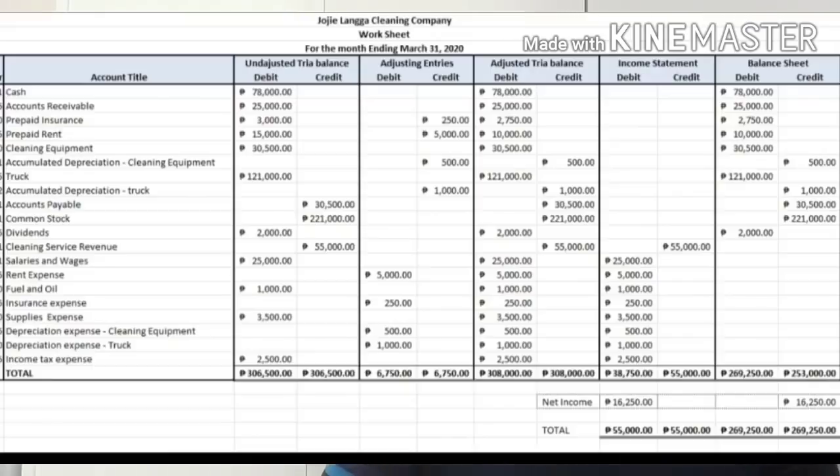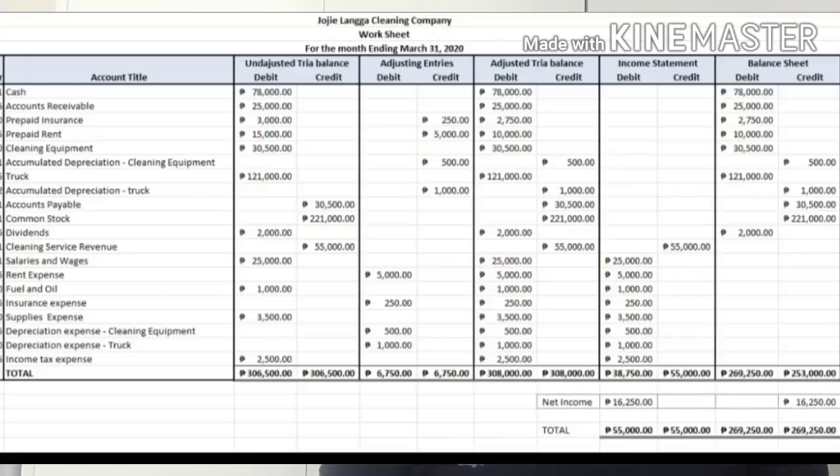Debit 3,000 and credit 250. So the difference is 2,750. Which is higher? Debit 3,000 or credit 250? Obviously, the higher is 3,000. The debit amount is higher, so we have to put the amount in the debit column.